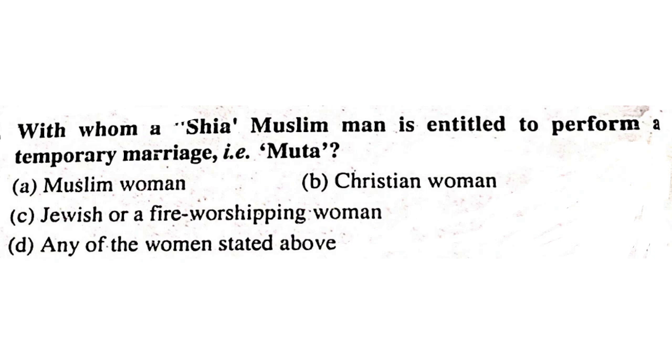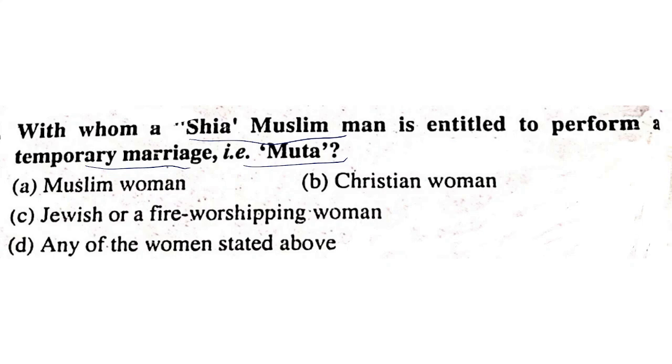With whom is a Shia Muslim man entitled to perform a temporary marriage, that is muta: Muslim woman, Christian woman, Jewish or a fire worshipping woman, any of the women stated above. A Shia Muslim can marry for the sake of this temporary marriage, that is muta, which is not precedent in India, nor is it available in this form.